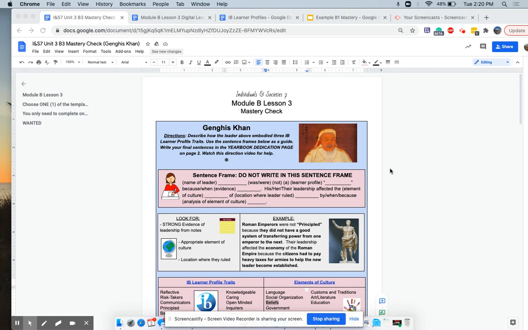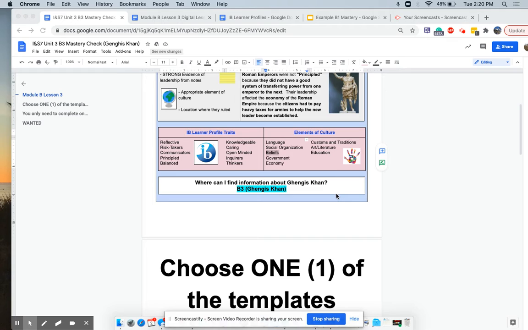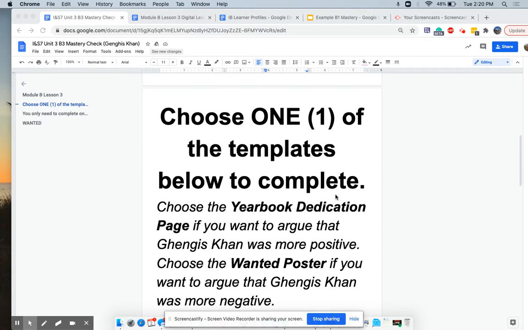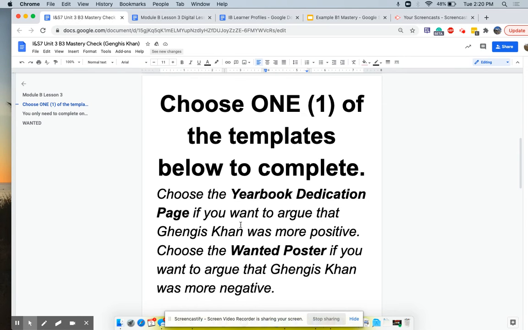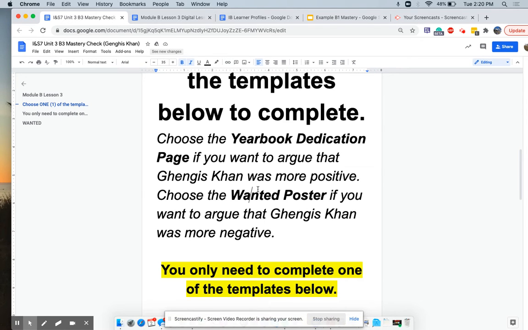Khan. You have all done 2 different mastery checks, so this third one should be easy for you. But I'm going to run you through and give you an example because there is a slight difference to this mastery check. And that difference is this. You can either choose to do a yearbook dedication page where you focus on positive aspects, or you can create a wanted poster where you focus on the negative things that Genghis Khan did. Now, you only need to complete one of the 2. You do not have to do both. Again, you do not have to do both.